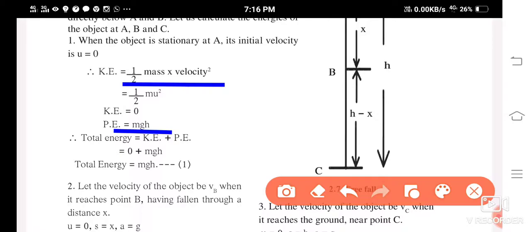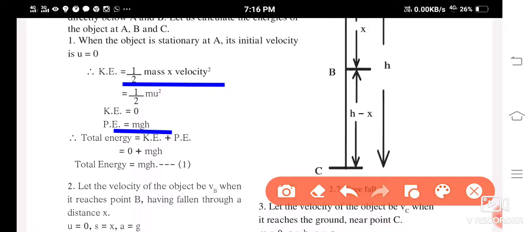Now you want to calculate the kinetic energy at the point A. Then the stone was at rest, isn't it? The object is at rest when it is falling from A. So at A initially the object is at rest, means the initial velocity is 0, isn't it?